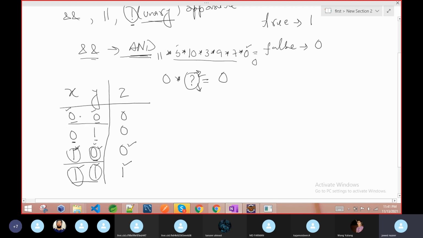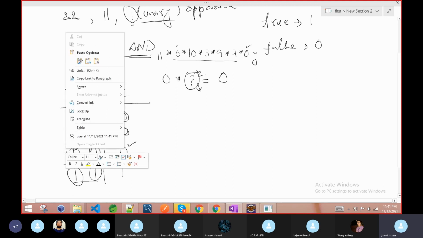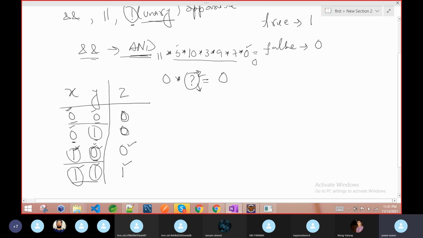If you see in these two conditions, suppose the first condition is 0, the output is 0. If the first condition is 0, again the output is 0, meaning no need to check the second one. So if the first condition is true, the output depends on the second condition. But if the condition is false, it doesn't matter whatever the second condition is, the result is 0.